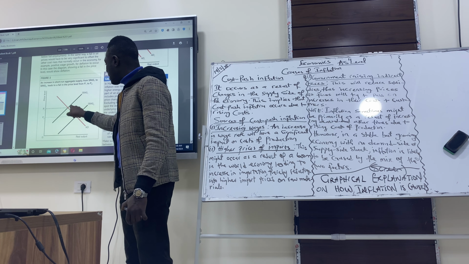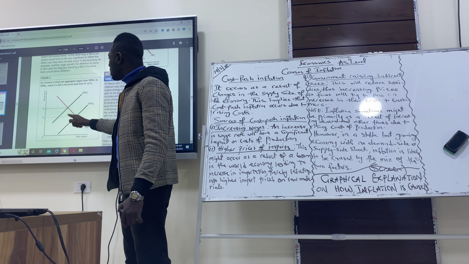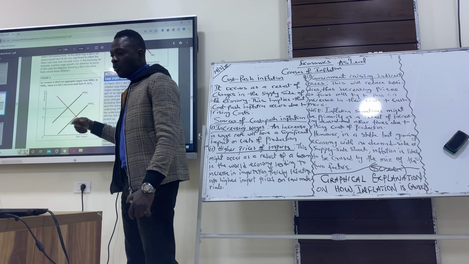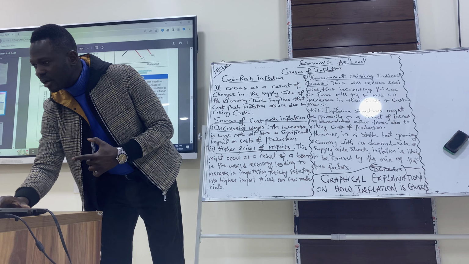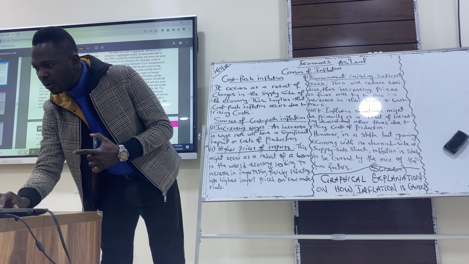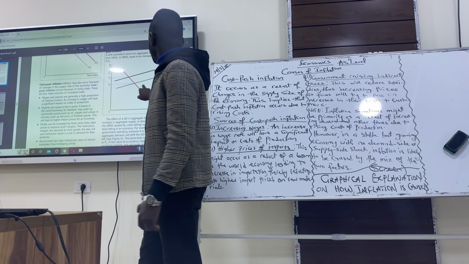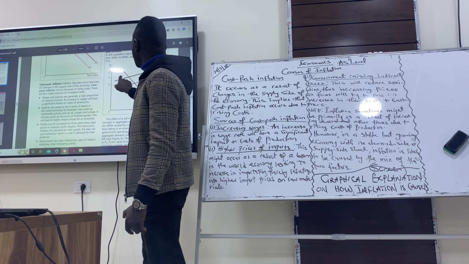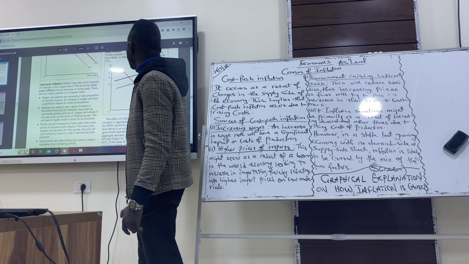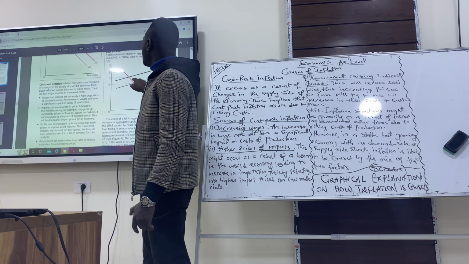Here, a rightward shift from SRAS1 to SRAS2 reduces the price from P1 to P2. While the other one, a leftward shift from SRAS1 to SRAS2, increases the price from P1 to P2. Here there's shortage.